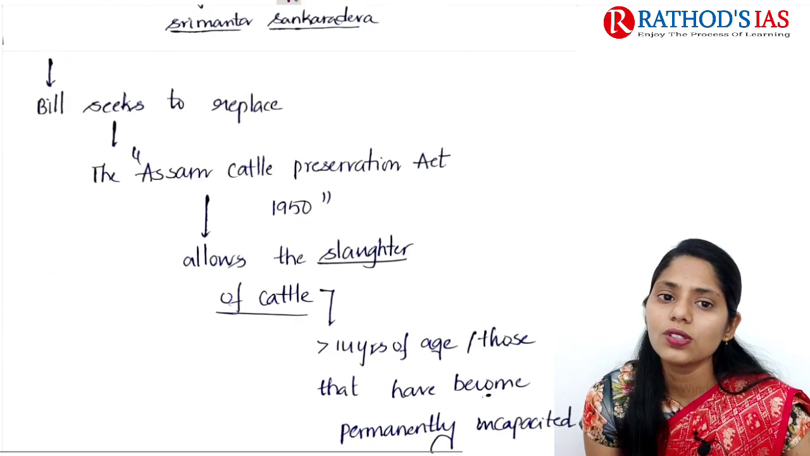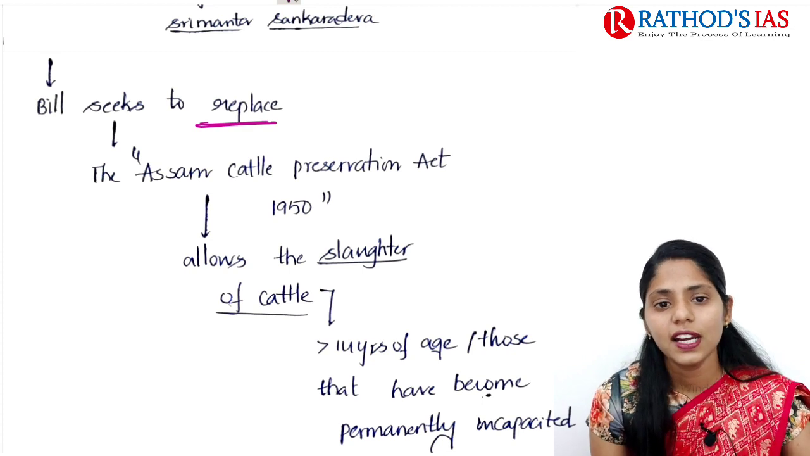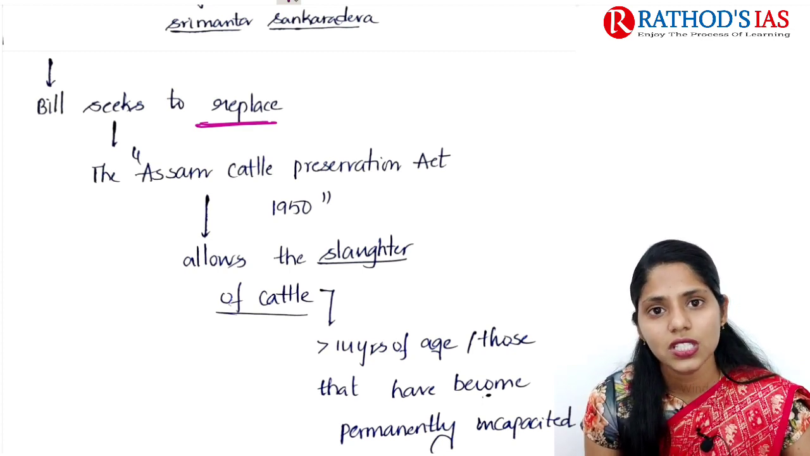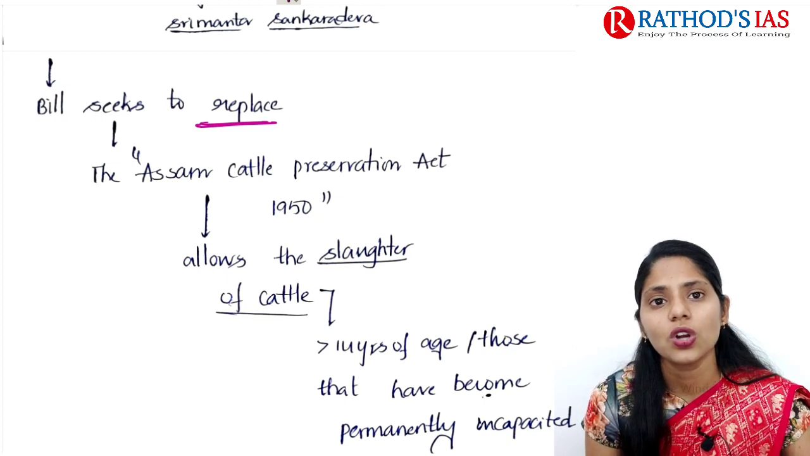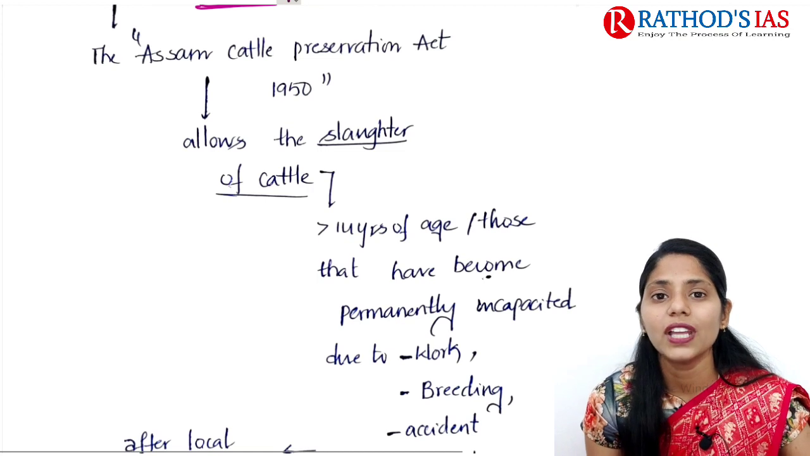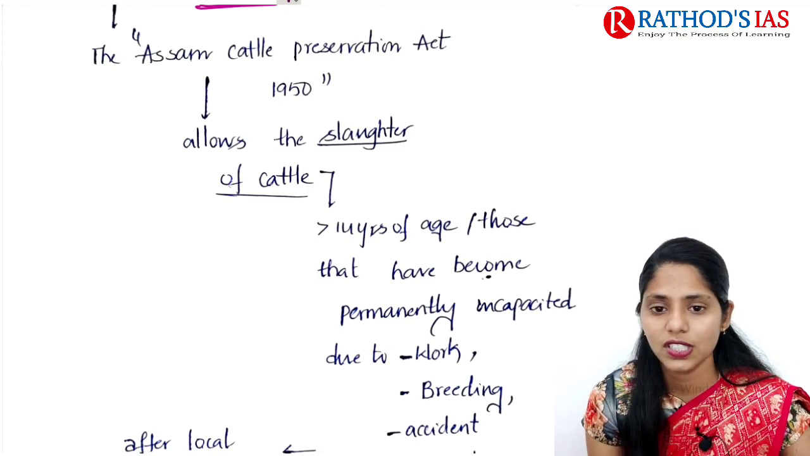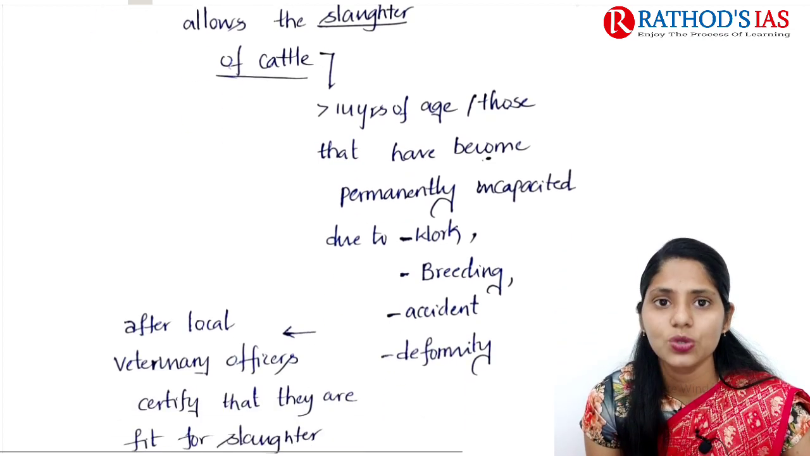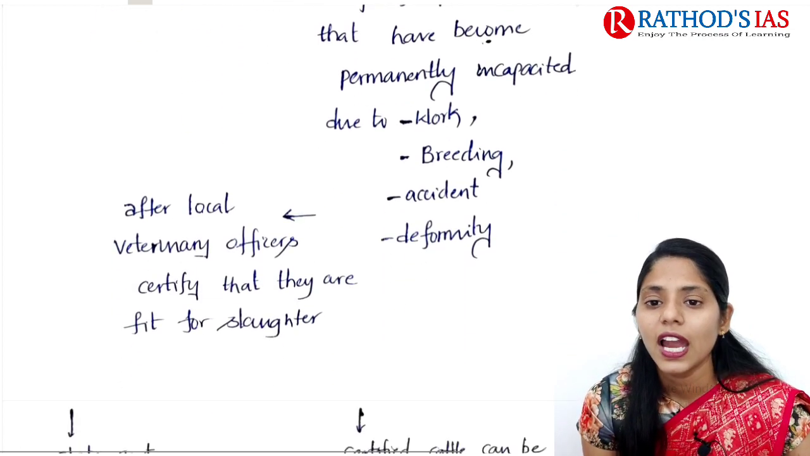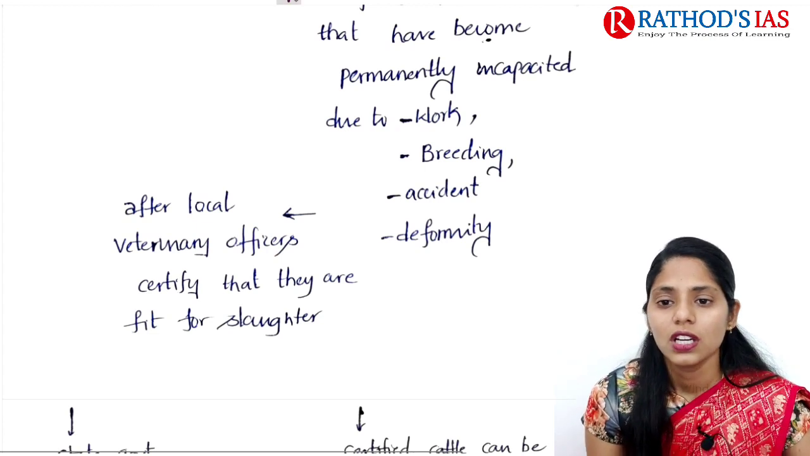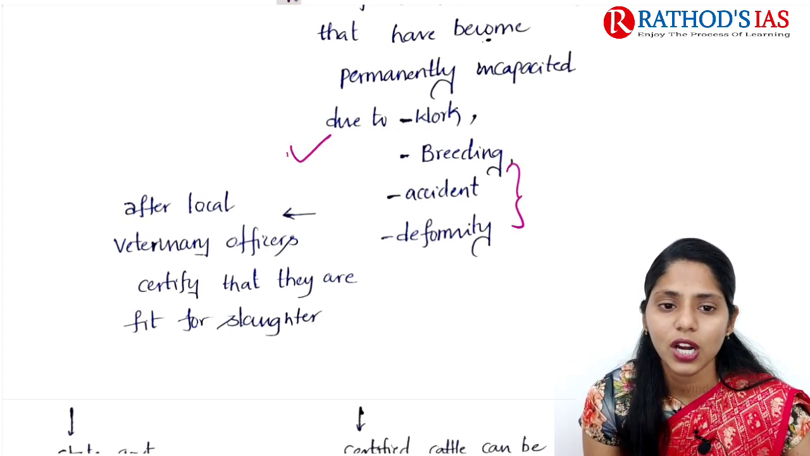This bill also seeks to replace the earlier act, the Assam Cattle Preservation Act of 1950. This act mainly allows slaughter of cattle. Slaughter will be allowed for cattle more than 14 years of age, because they become permanently incapacitated for work or breeding, or if an accident or deformity causes damage to those cattle, then they can be slaughtered.